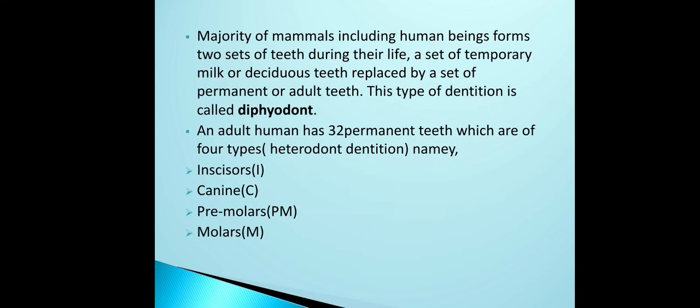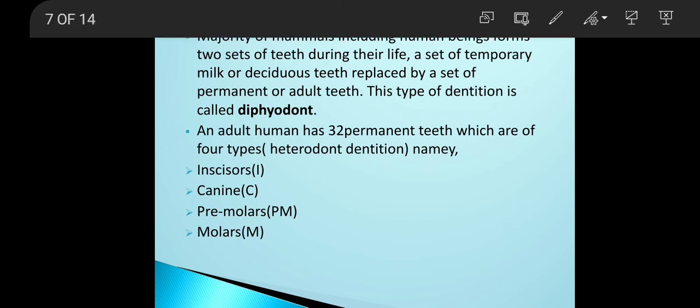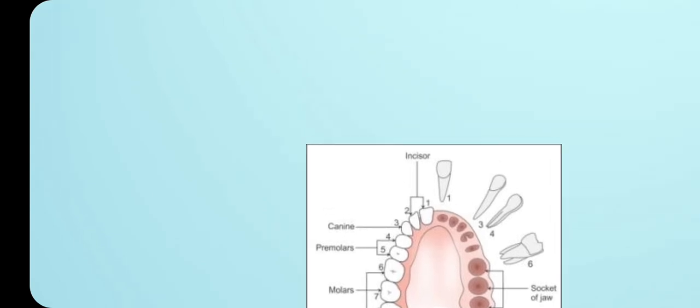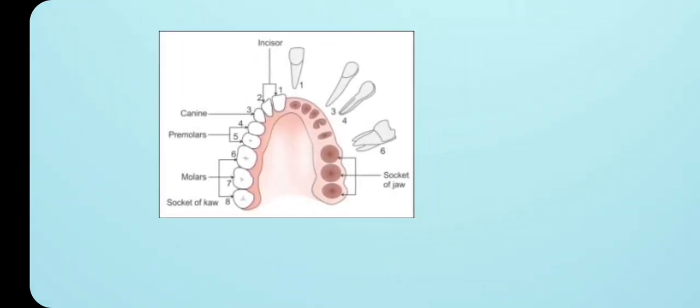Because we all have only 28. Why only 28? Because here you can observe the 6th, 7th and 8th teeth. We call all those three teeth molars. The molars are three, but nobody is going to get the third molar.